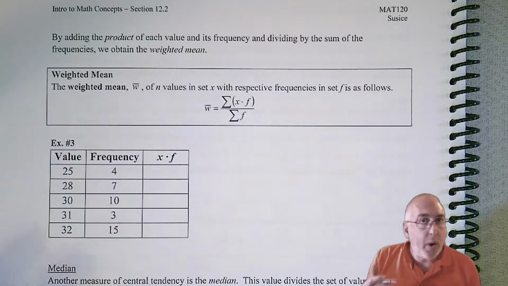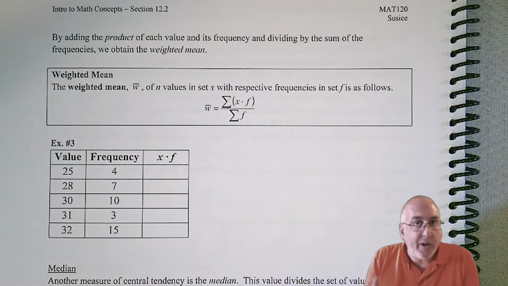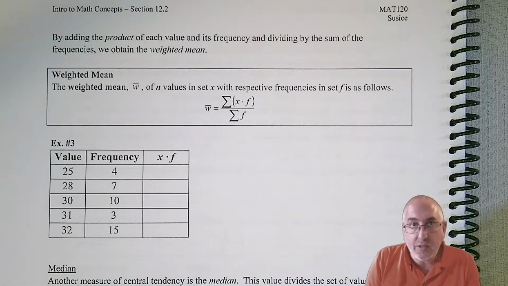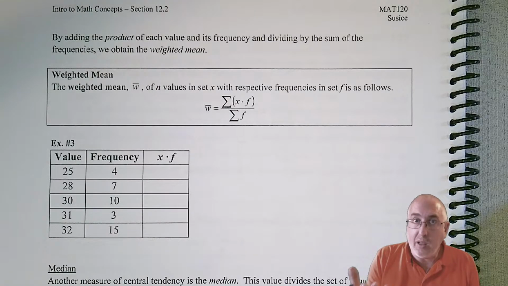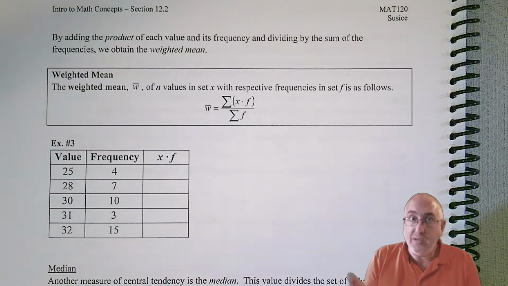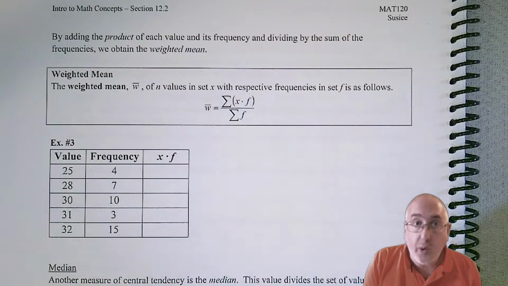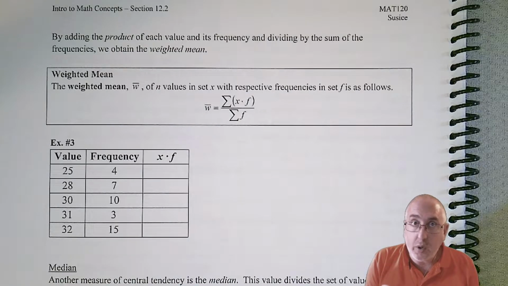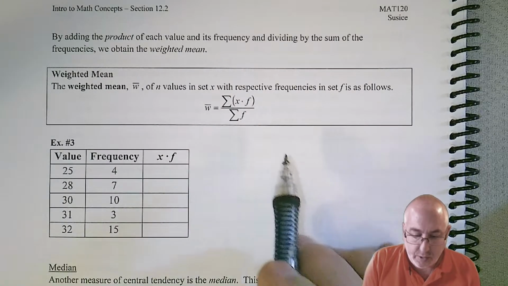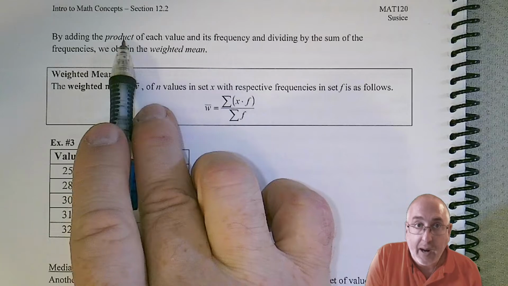So that term weighted just means that there's repetition in some of those values. So it has a larger weight to it. It contributes more to the sum because of that repetition. So if we wanted to do the formula, we could just put all of what we did in words into mathematical symbols. So we want to add the product.